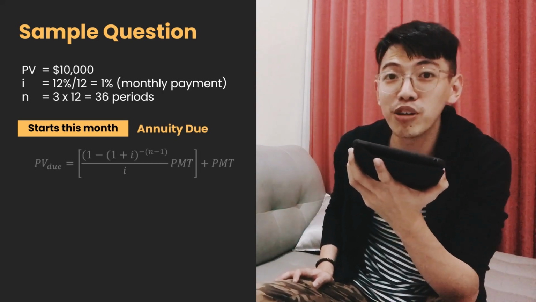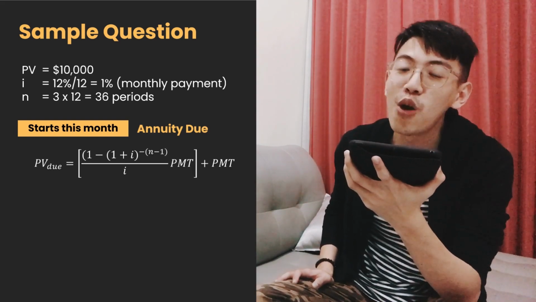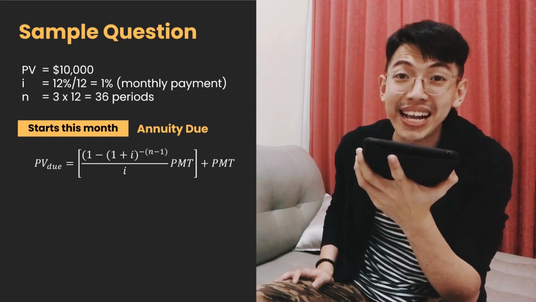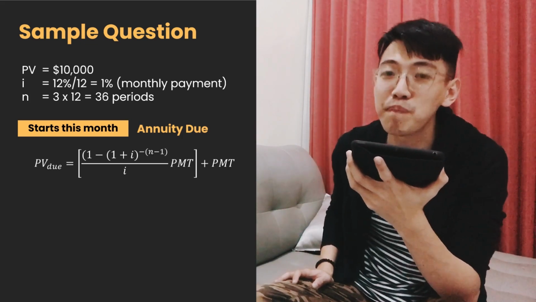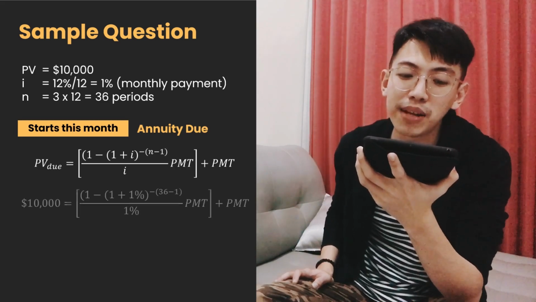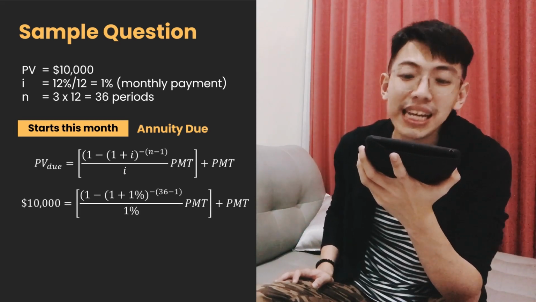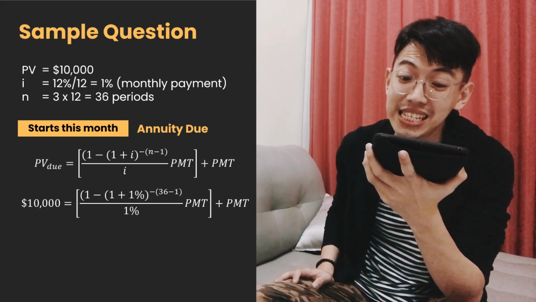Question B, if it starts this month, this is about annuity due. Just use the formula of present value of annuity due. It is (1 minus (1 plus I) to the power of minus (n minus 1)) divided by I, times PMT, plus PMT. So we input in the formula the present value is 10,000, the I is 1%, and the n is 36.